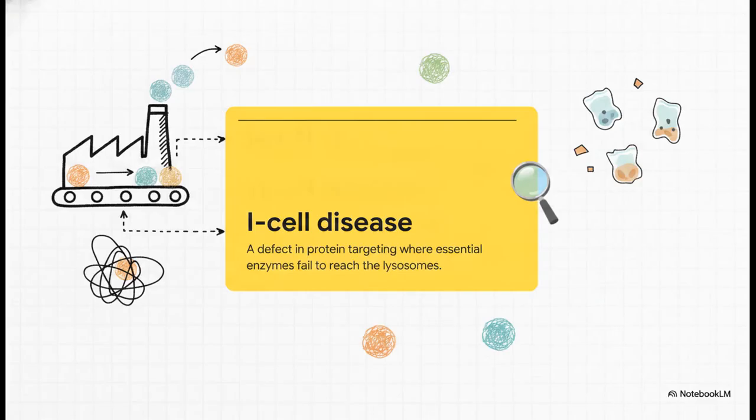But what if the factory's internal shipping system messes up? That brings us to something called I-cell disease. It's a very rare condition caused by a defect in protein targeting. Basically, the crucial digestive enzymes are synthesized perfectly fine, but they get completely lost in transit and fail to actually reach the lysosomes. And without those enzymes, the lysosomes just can't break down cellular waste. This leads to catastrophic ripple effects throughout the entire organism. It just proves how important precise internal logistics really are.